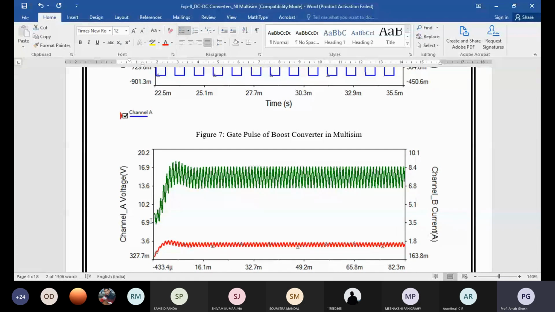One RHP zero, if you have a second order system, so two poles are already there in the denominator. Two poles contribute minus 90 into 2, means minus 180 degree. Another zero in the right half plane also provides minus 90 degree.